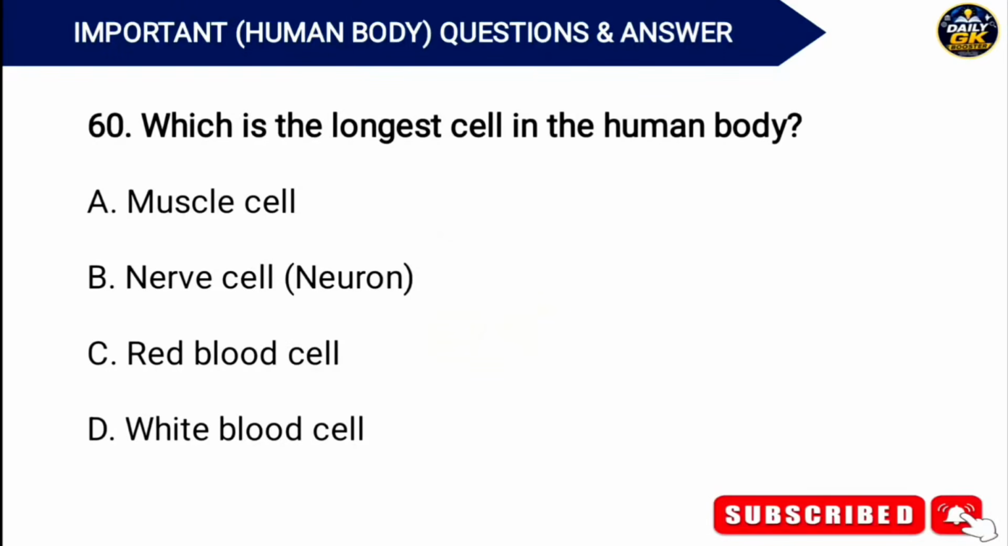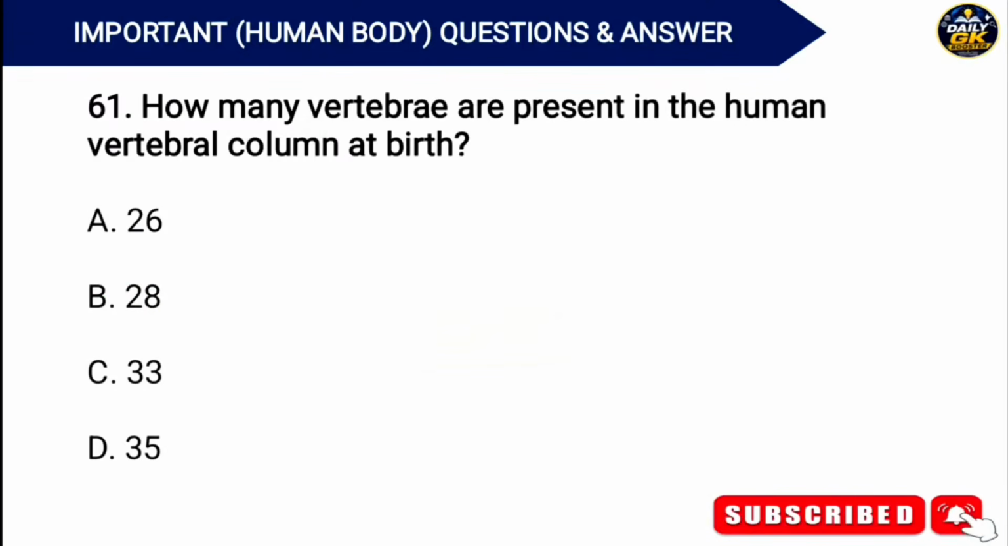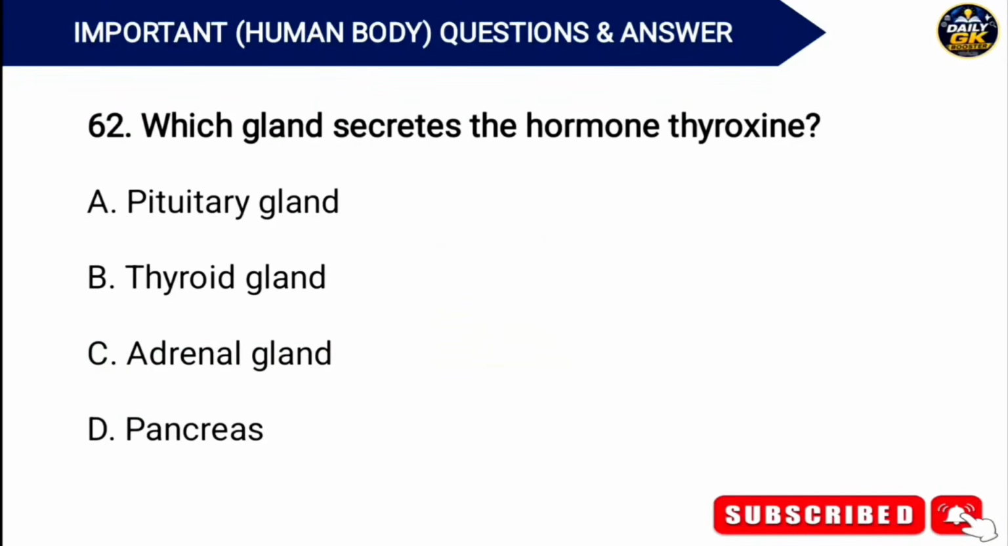Which is the longest cell in the human body? Answer. Option B. Nerve cell, that is neuron. How many vertebrae are present in the human vertebral column at birth? Answer. Option C. 33. Which gland secretes the hormone thyroxine? Answer. Option B. Thyroid gland.